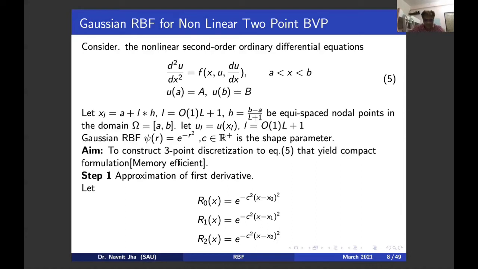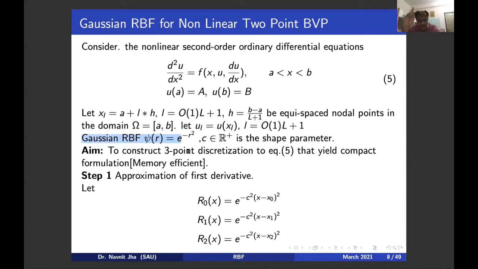Now you have a domain, and L plus 2 points are now known. I will denote U_l equal to U at x_l, where l is going from 0 to L plus 1 again. Now I will consider the Gauss radial basis function psi(r) is equal to e raised to the power minus r square.